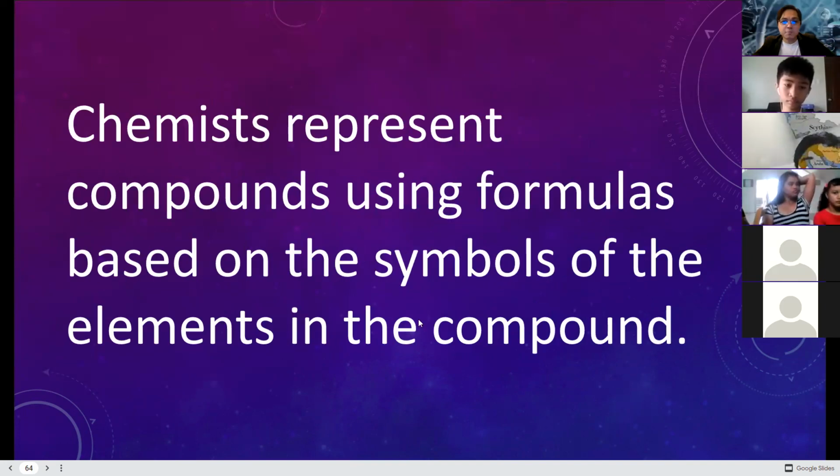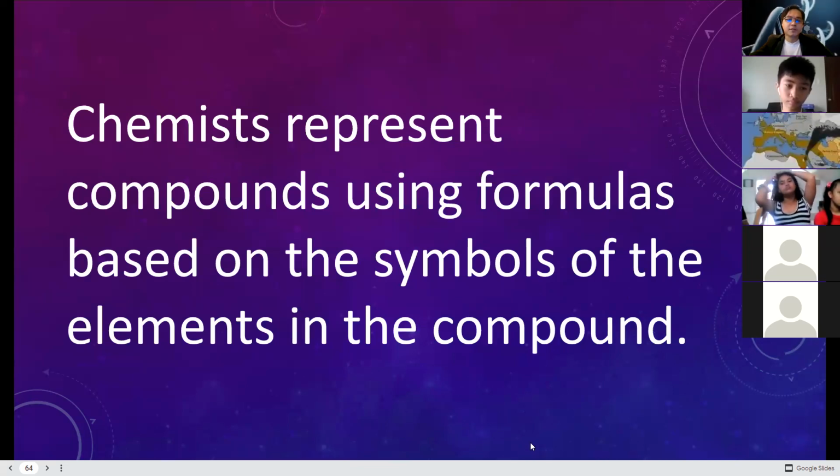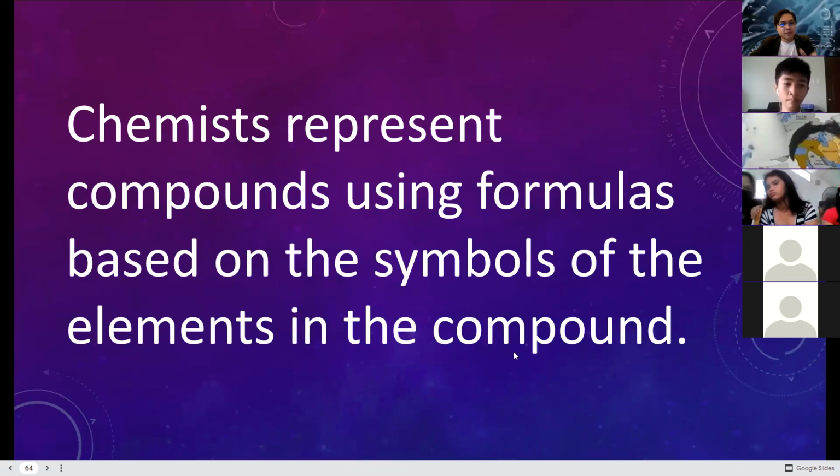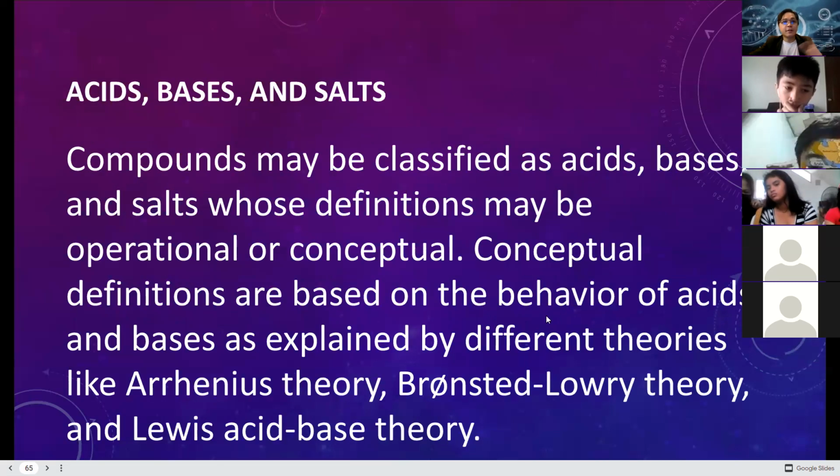Chemists represent compounds using formulas based on the symbols of the elements in the compound. For example, sodium chloride or salt is NaCl. Those are the representations based on their composition.